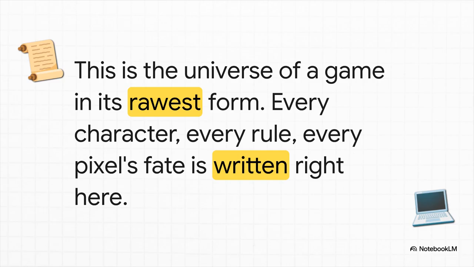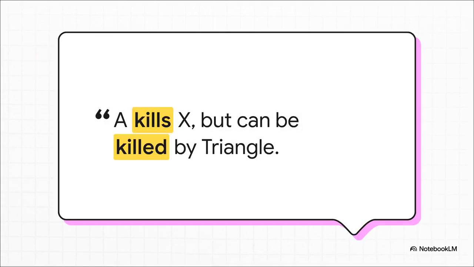To most people, this looks like a totally incomprehensible wall of text, right? But it's not chaos. Not at all. It's actually a blueprint. We're looking at the entire universe of a game, but in its most raw, fundamental form. And if you look close enough, you'll see that buried deep inside this code are the fundamental laws of this universe. Simple sentences that literally define life and death. A single rule like this one, it establishes a core mechanic. It's the actual DNA of the game's conflict.